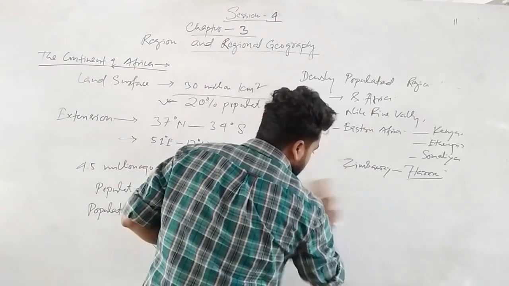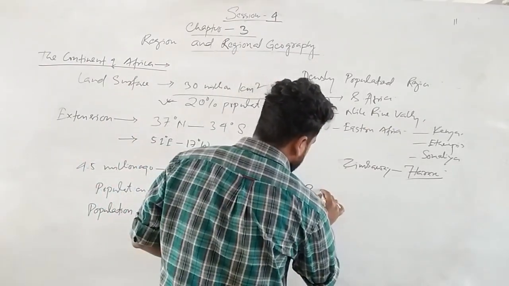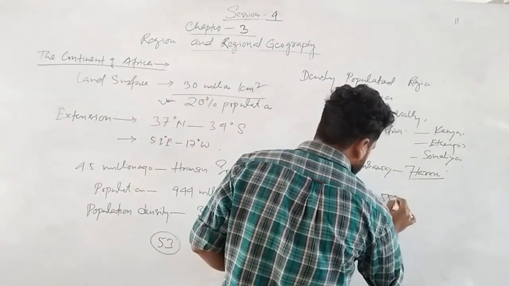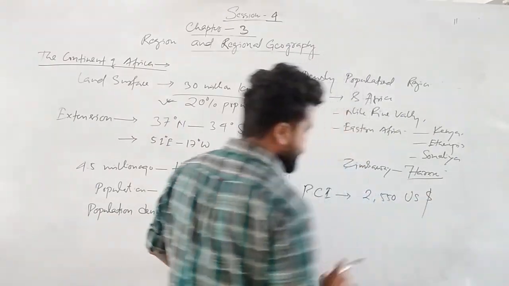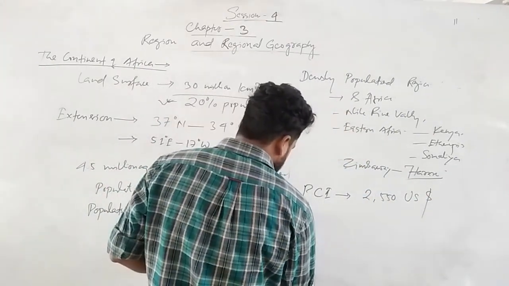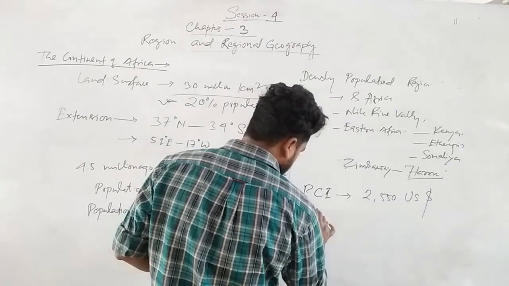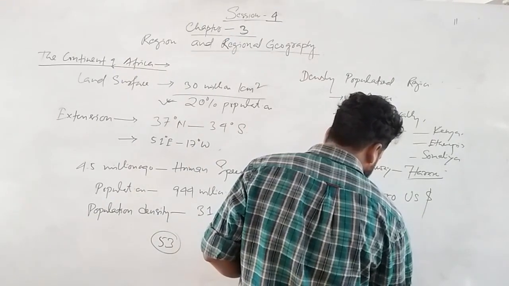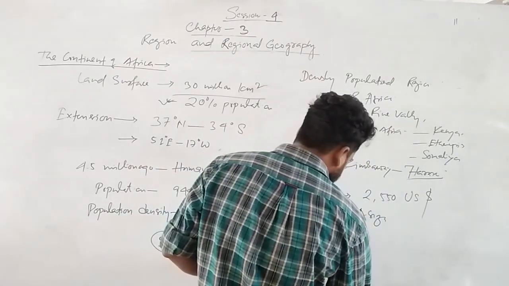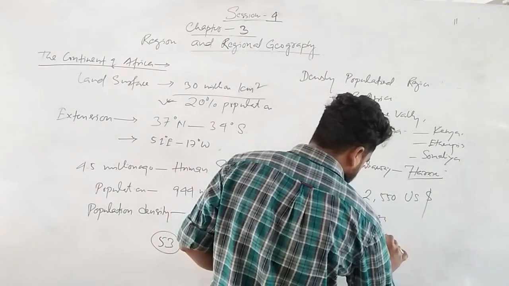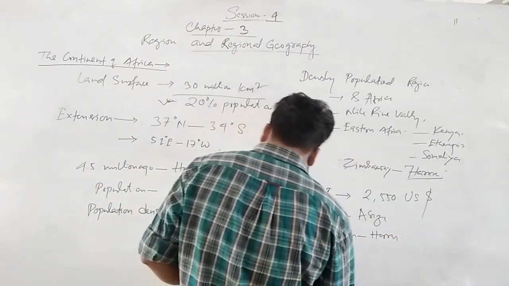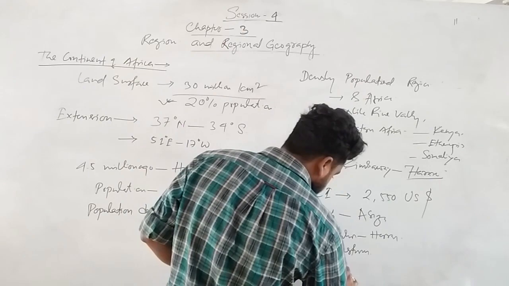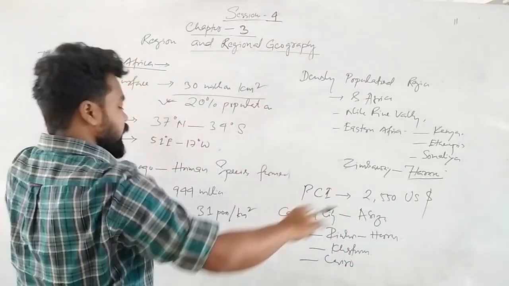So now see what the per capita income is. That is called PCI. The per capita income of Africa is 2,550 US dollars. We measure in US dollars. And some important capital cities or towns we will see here. Nigeria's capital is Abuja, that is most important. Zimbabwe, Harare. Sudan's capital is Khartoum. Egypt's capital is Cairo, the most important importing and exporting capital.